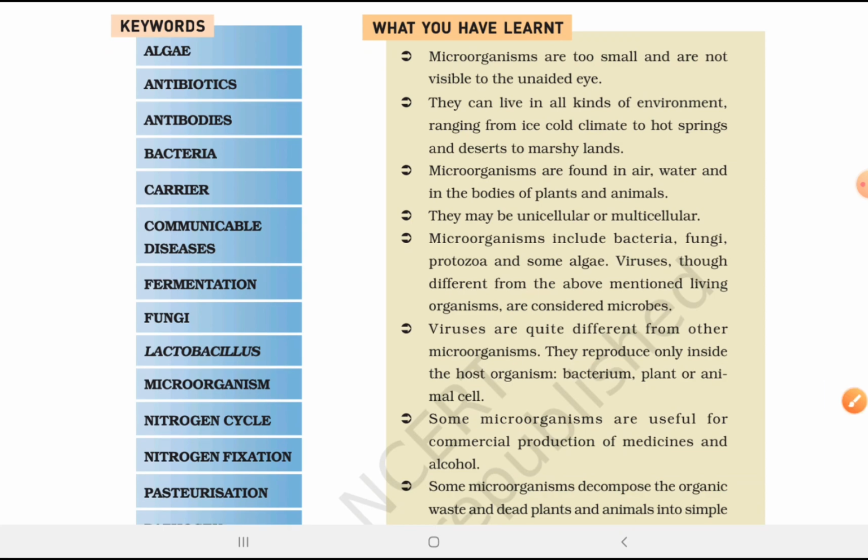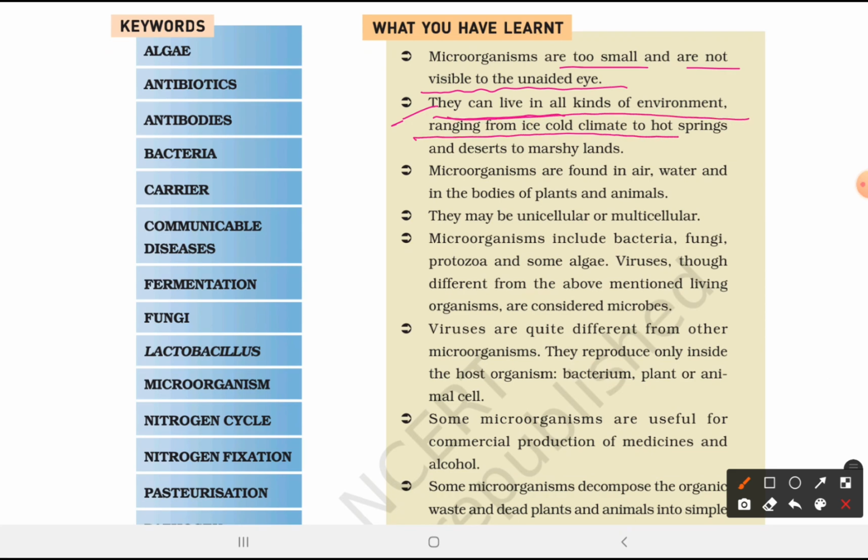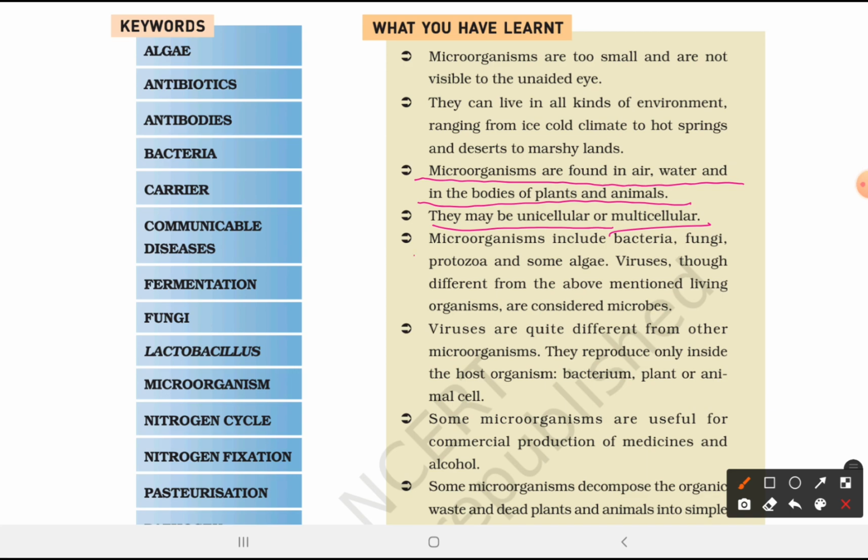Then we have some points, which is microorganisms are too small and are not visible to the unaided eye. I will go a little bit slow because I was very fast. You can just slow down the speed from the setting. Okay, so alright, second point is they can live in all kinds of environment, ranging from ice cold climates to the hot spring or deserts to marshy lands. And microorganisms are found in air, water, and in the bodies of plants and animals. They may be unicellular or multicellular.